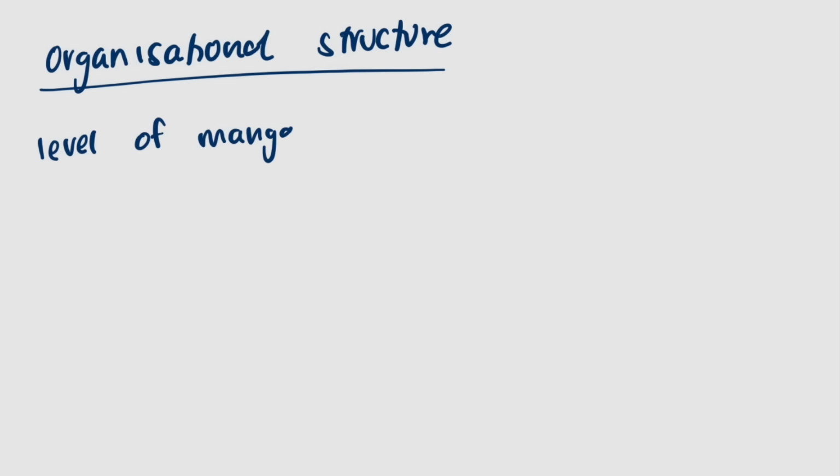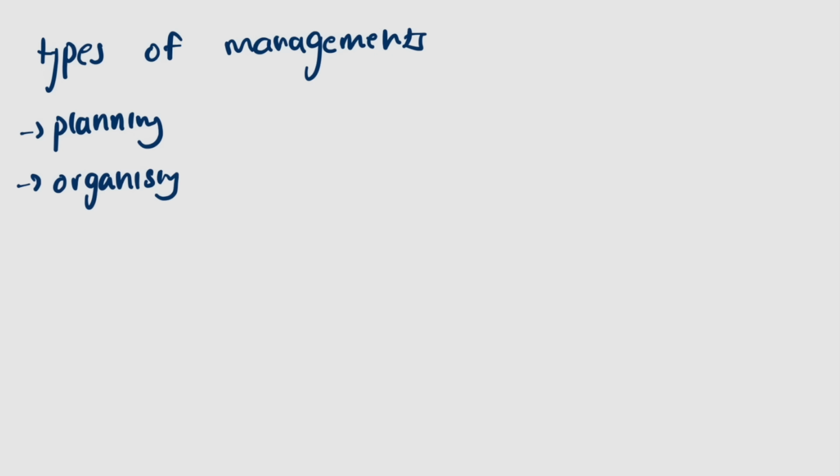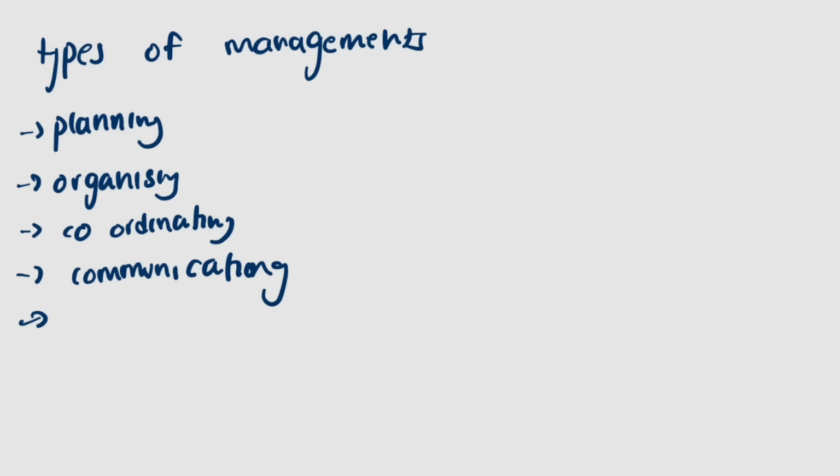Let's now talk about organization and management. We start off with organizational structure, which is simply the levels of management and division of responsibilities within a business. We have 3 types of leadership styles: the autocratic, the democratic, and the laissez-faire. According to the different managements, we have planning, organizing, coordinating, communicating, controlling, and commanding.